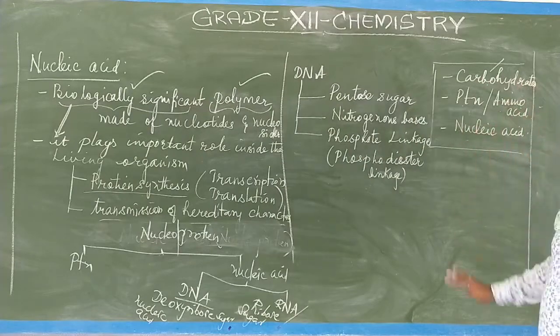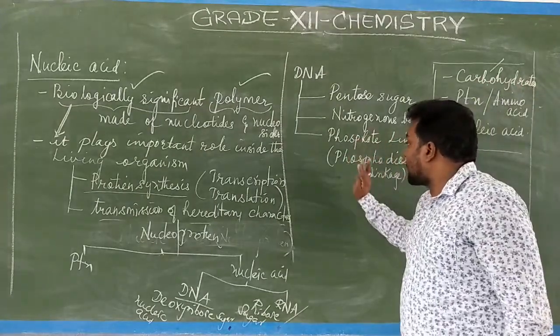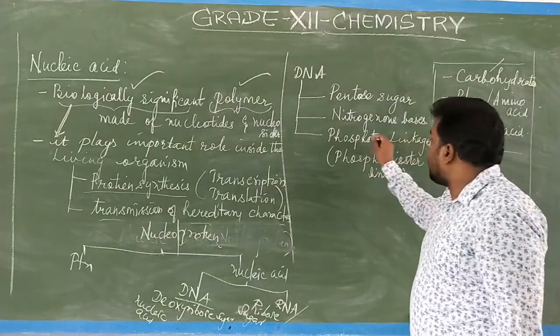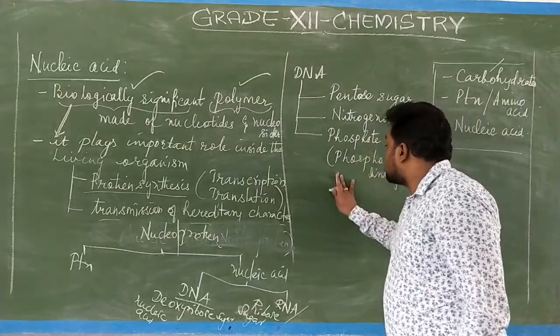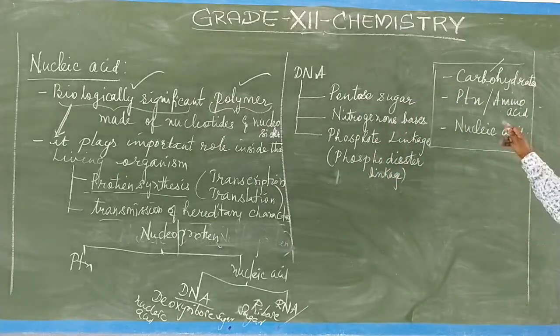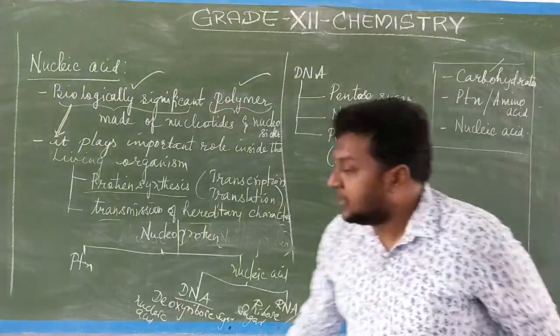And when you take nucleic acids, the nucleic acids are held together by phosphodiester linkage, which is a phosphate group, or otherwise we call it a phosphate group. So now this is for the DNA.